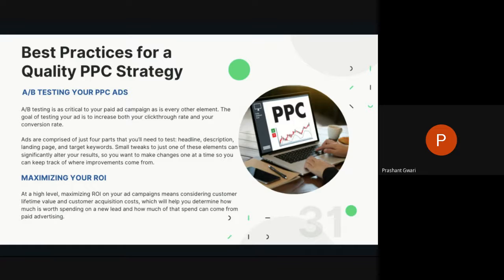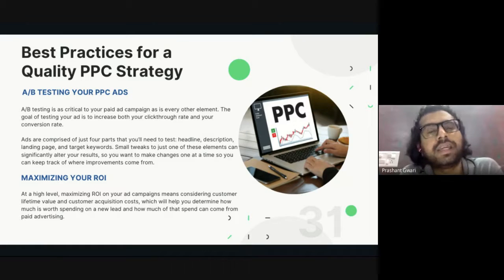So maximizing the ROI on your ad campaign means considering customer lifetime value and customer acquisition cost, which will help you determine how much to spend on a new lead and how much of that spend can come from paid advertising. And to measure any successful marketing campaign on any PPC or social media platform, we calculate ROI, return on investment.